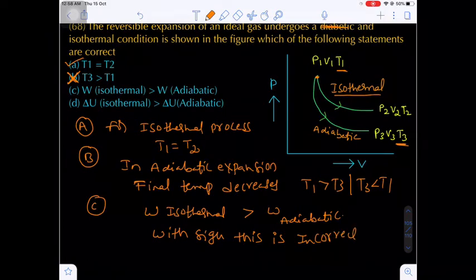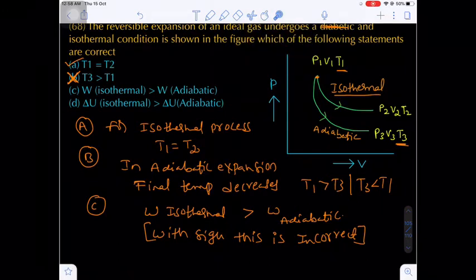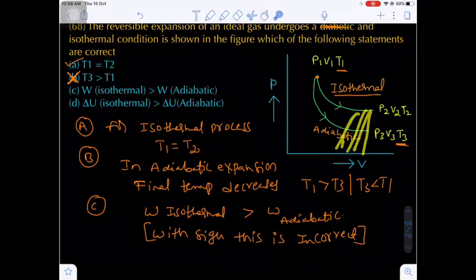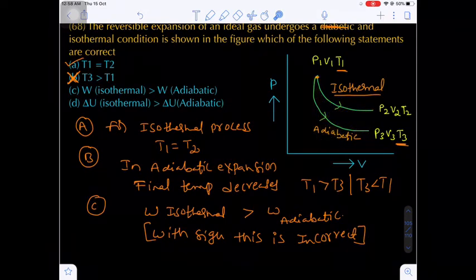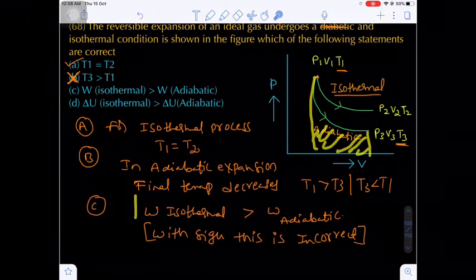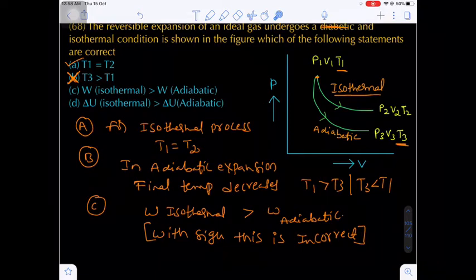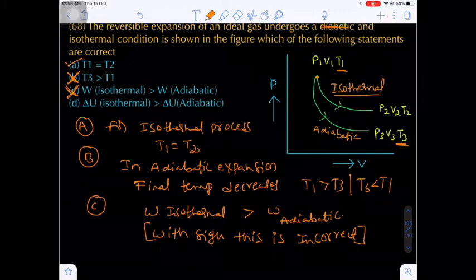Are you getting my point? If the question is about magnitude, because work done is nothing but the area under the curve. If you see the area under the curve, which area will be very high? Isothermal area will be very high. This is the total area in between this. So the total area in case of isothermal process is very high. In case of adiabatic only, this is the area, that is corresponding to modulus. Suppose work magnitude is there, the option C is correct. But the work magnitude is not given, just work done here. So that's why option C is incorrect, because the sign convention is important here.